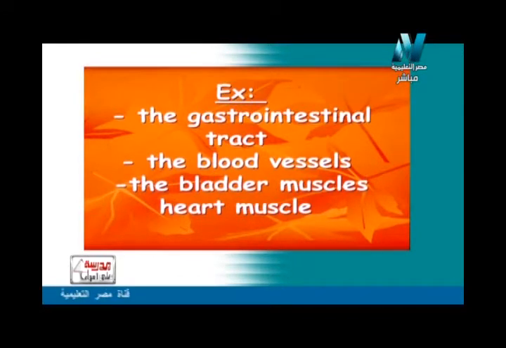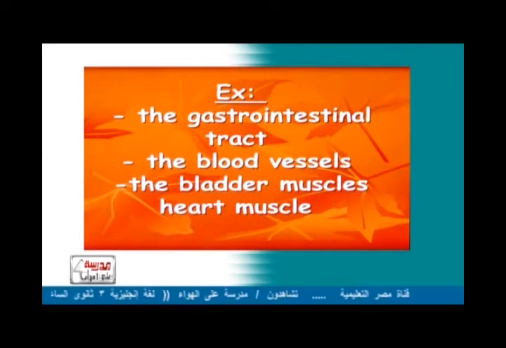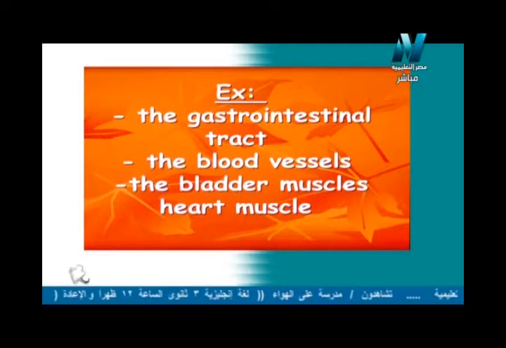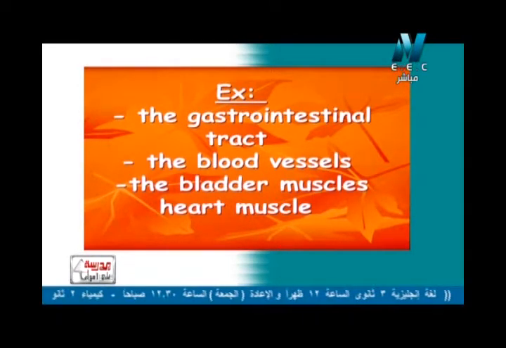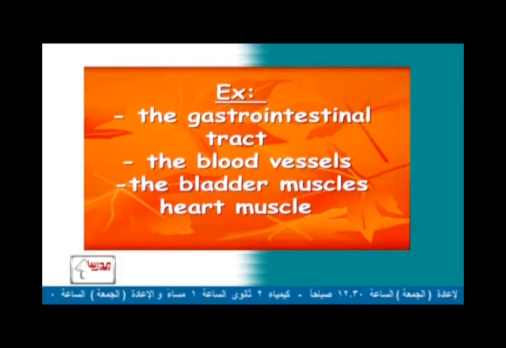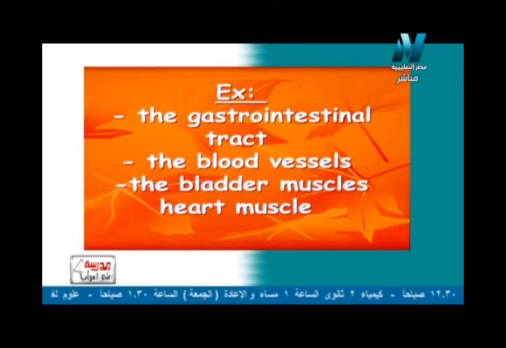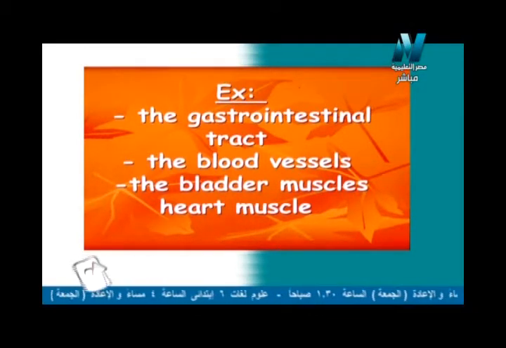Bladder muscle, عضلات المثانة, such as the urinary bladder, I can't control this muscle. Heart muscle, the strongest muscle in our body, أقوى عضلة في جسمنا, عضلة القلب برضه هنعتبرها involuntary muscle, عضلة لا إرادية, because I cannot control or stop this muscle. ما ينفعش أتحكم فيها وما ينفعش كمان أوقفها. Heart muscle, عضلة القلب, is called involuntary muscle.